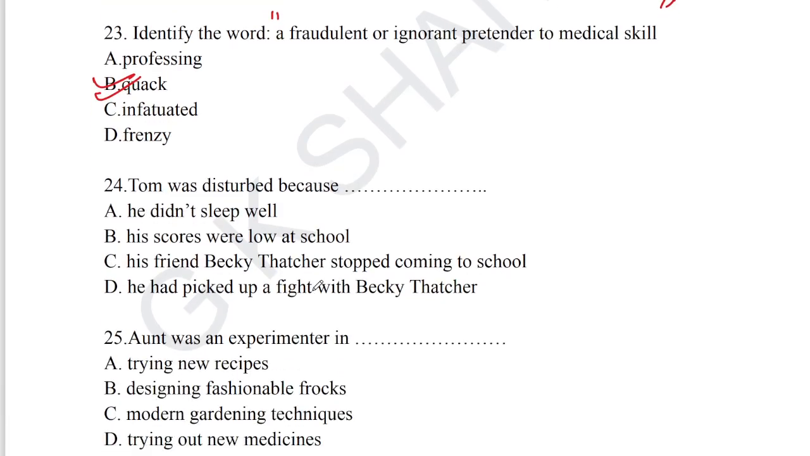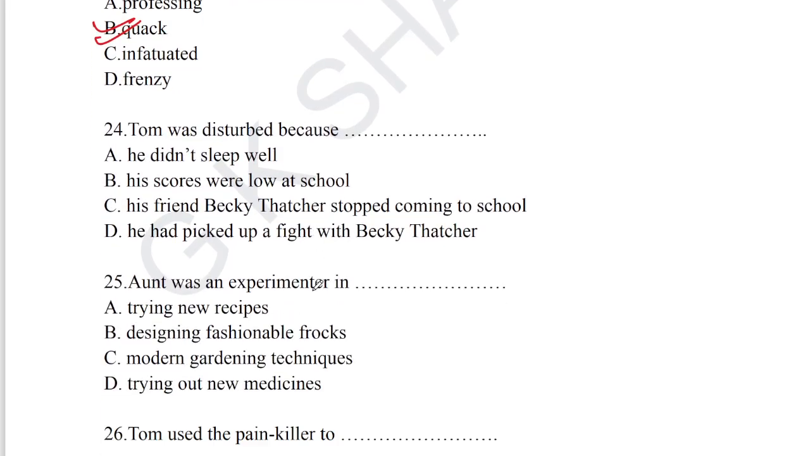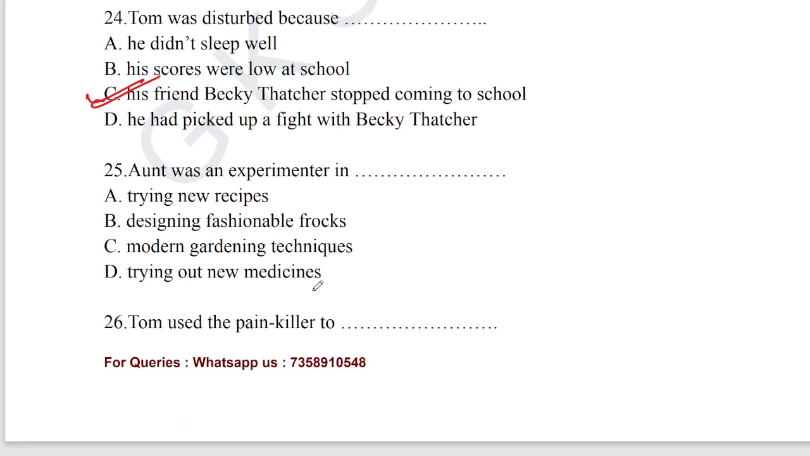Let's move on to question number 24. Tom was disturbed because his friend Becky Thatcher stopped coming to school. Tom means Tom Sawyer, who figured in the novel The Adventures of Tom Sawyer, written by Mark Twain. Next, question number 25. Aunt was an experimenter in trying out new medicine. New medicine is the exact answer.